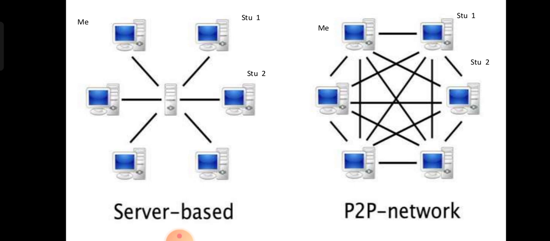In a peer-to-peer network, we communicate directly with all the students, without the faculty.